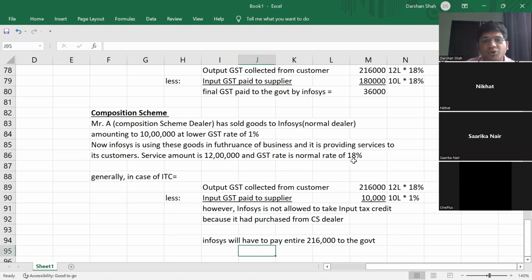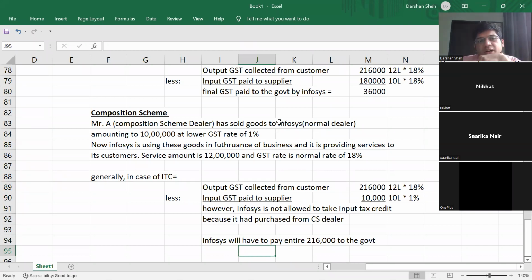Okay. So the next question is, what if Mr. A is not registered? You guys know this. If Mr. A is not registered and Infosys is registered, what happens now? Infosys will directly pay to the government. Reverse charge mechanism. Infosys will pay tax directly to the government.